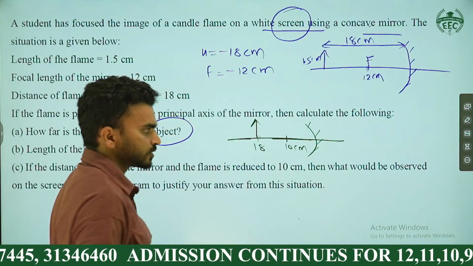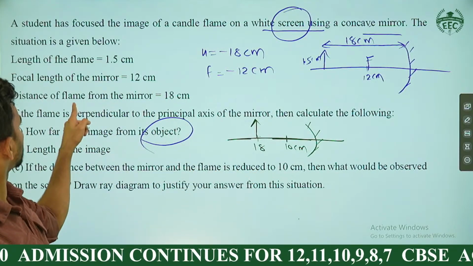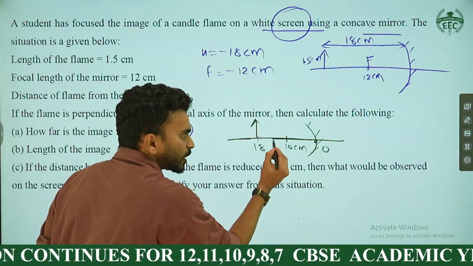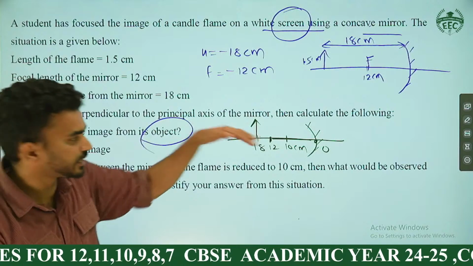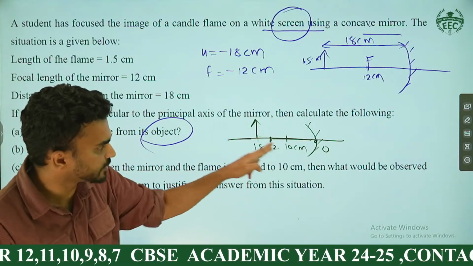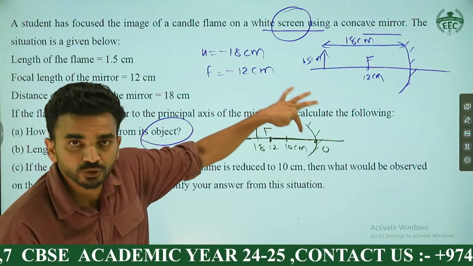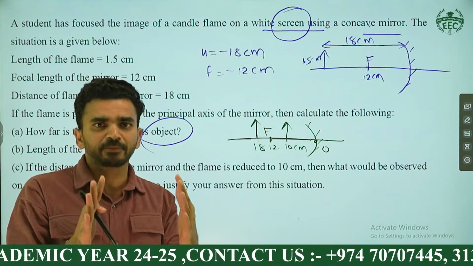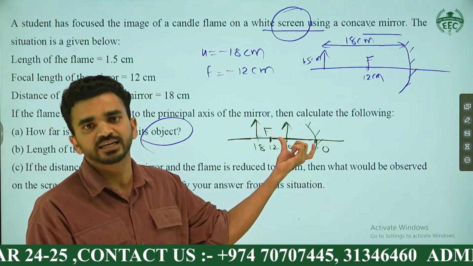What is the 10 centimeter's new location? Here the focal length is how much? Focal length is 12. So if this is 0, then where will the 12 come? How will you mark the focal length? The focal length is at 12, right? On a number line, if you consider 0, 10, 12, this will be the focal length. If you shift the object to 10, then where is the object currently? The object is trapped between the optic center and the focus. That means the object's location is between the pole and the focus.